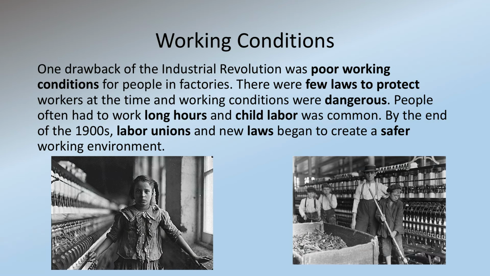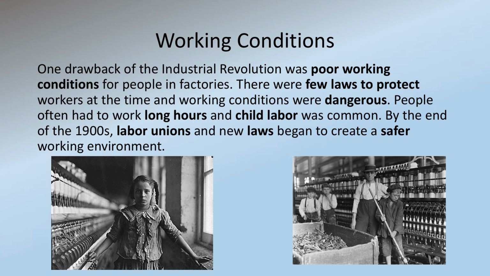So working conditions were a big problem, and as you can see, there are pictures of these children in these factories. These are young children, I would say 8, 9, 10 years old, and they were forced to work during this time. This was before laws. One drawback of the Industrial Revolution was poor working conditions for people in factories. There were few laws to protect workers at the time, so there were not a lot of laws that protected people's safety while they worked. Working conditions were dangerous. People often had to work long hours, and child labor was common.